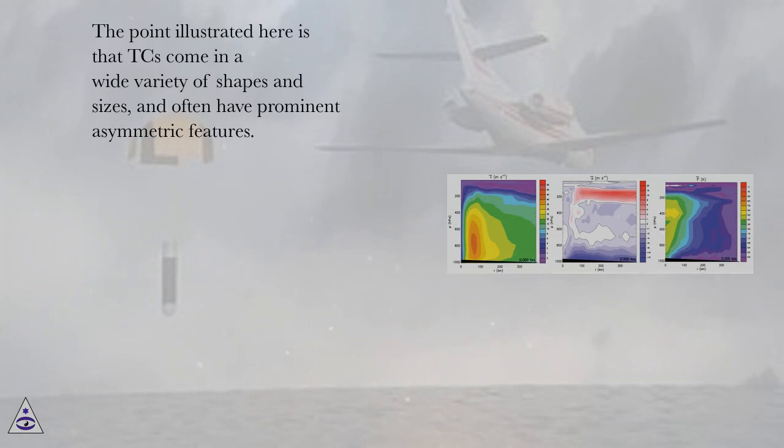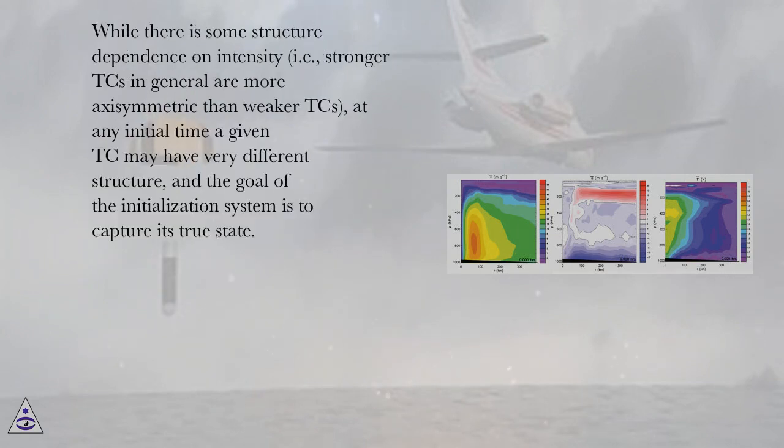prominent asymmetric features. While there is some structure dependence on intensity, i.e., stronger TCs in general are more axisymmetric than weaker TCs, at any initial time a given TC may have very different structure, and the goal of the initialization system is to capture its true state.